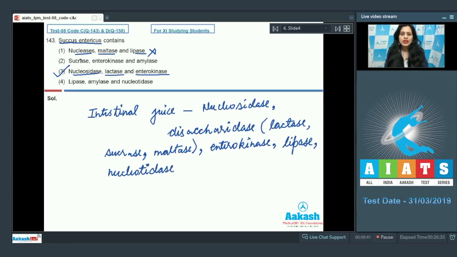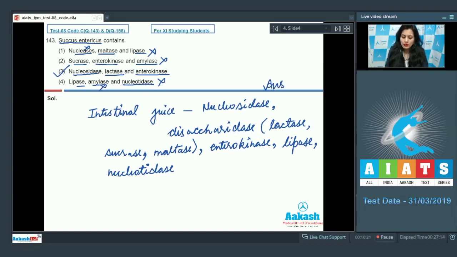So the very first option, nucleases, maltase and lipase, is an incorrect option because nucleases are present in pancreatic juice and not in intestinal juice. The next option is sucrase, enterokinase and amylase, and this is an incorrect option because amylase or pancreatic amylase is present in pancreatic juice. The last option, lipase, amylase and nucleotidase, is an incorrect option because amylase is present in pancreatic juice and not in intestinal juice.